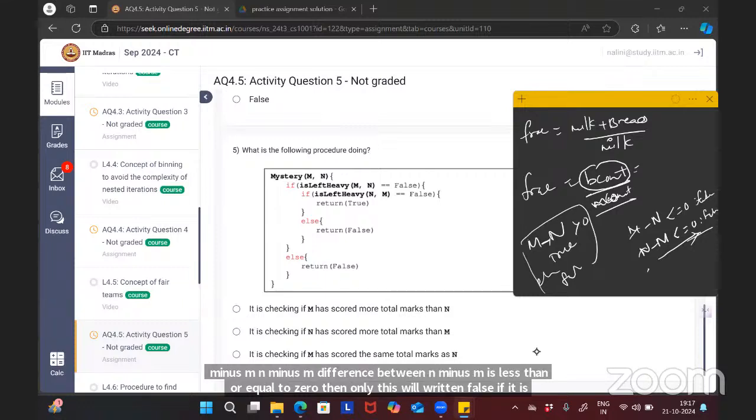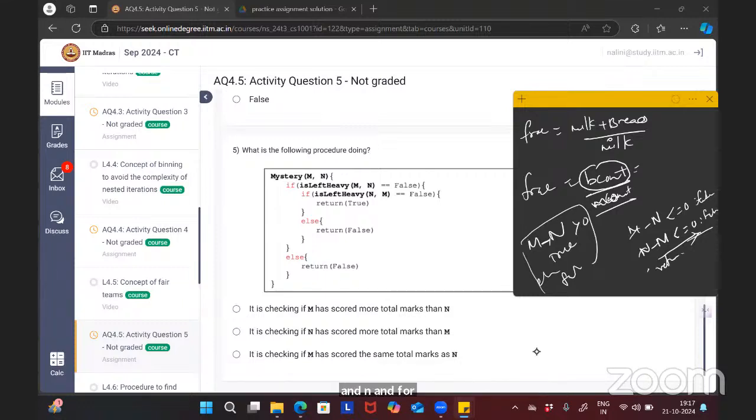Then only in that case does this procedure return true. So when will this happen? The m minus n difference must be less than or equal to 0, and the n minus m difference must also be less than or equal to 0. Take some numbers, say 10 and 20. What happens here? With 10 and 20, m minus n is 10 minus 20, which is minus 10, less than 0.